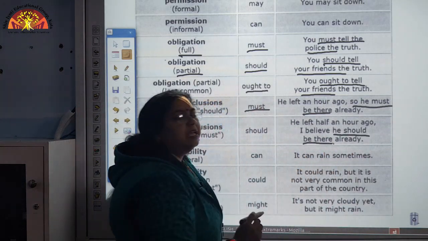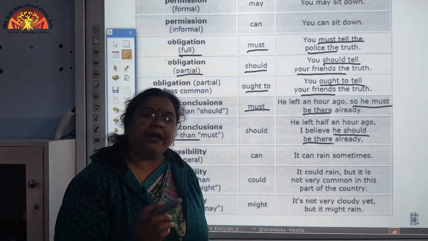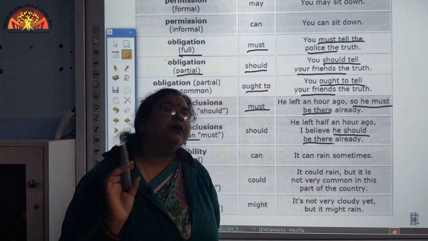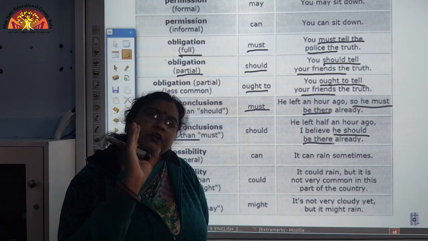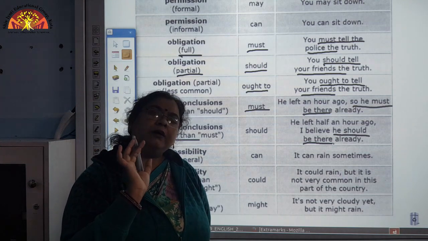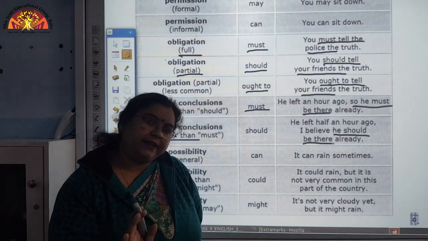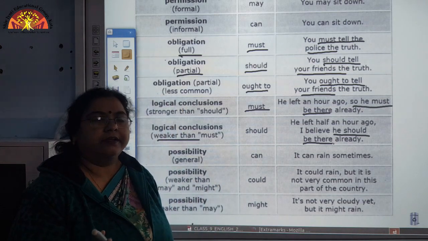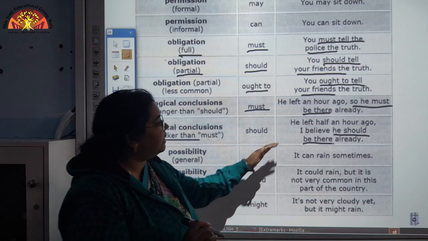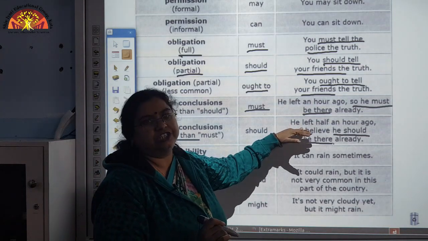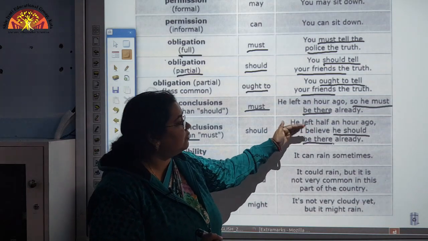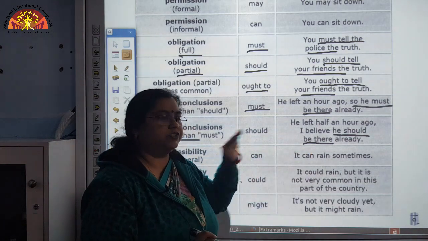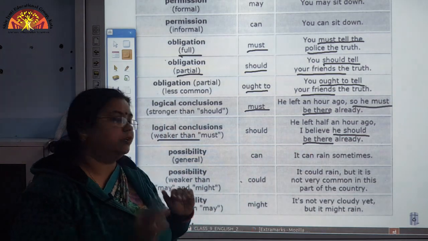This is his expectation that probably, and he has been concluding that it is now expected that he should be there already. So, this is also based on logic. This is also a logical conclusion where we have used should.